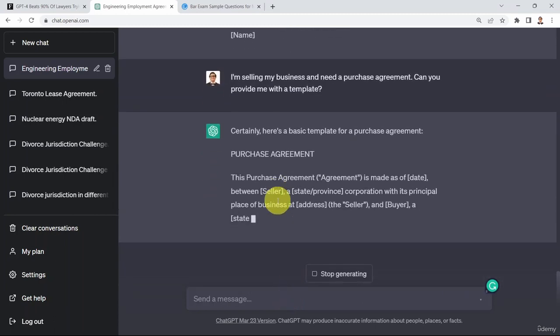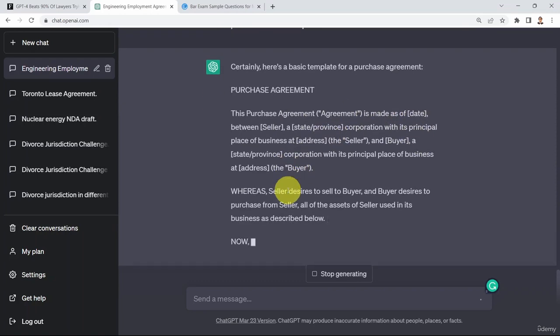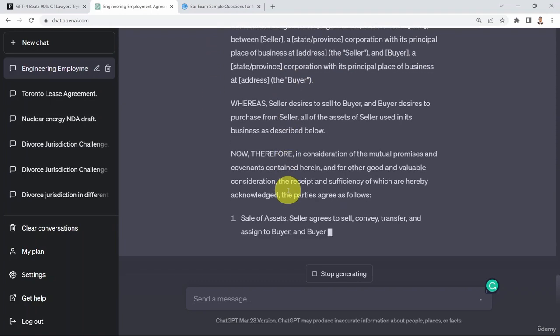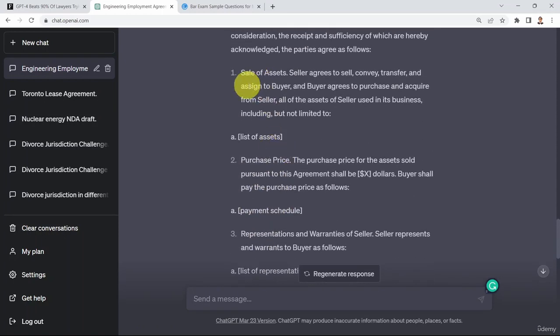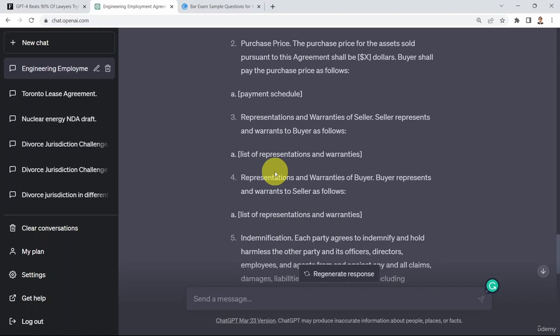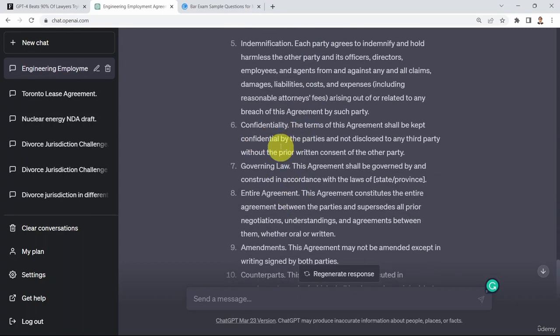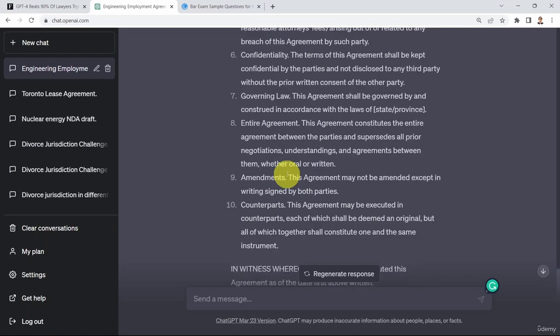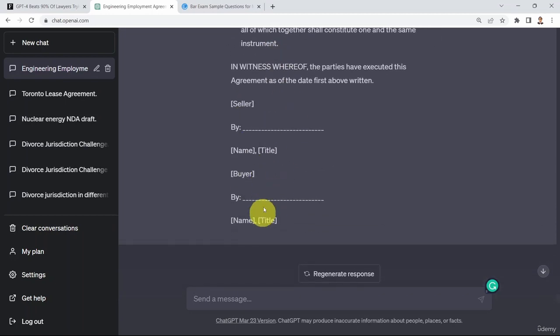Here we go. Certainly. The purchase agreement is made at a specific date and is giving you a nice template, a very good starting point where you can outline the payment schedule, the purchase price, the sale of the asset, all the representations and warranties of buyers. And you can also include confidentiality, governing law, whatever the agreement was drafted in, whether it's a state or a province in the US or Canada or anywhere in the world. You can also find the signature for both the seller and the buyer.